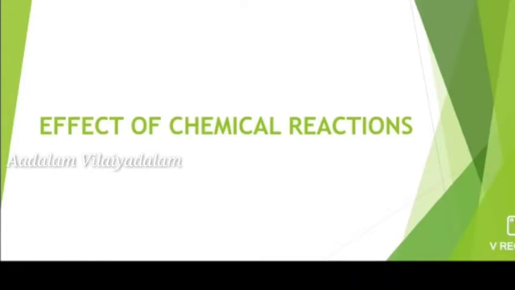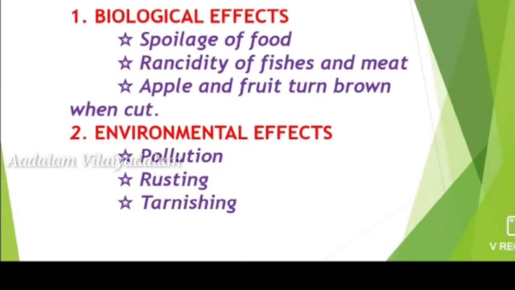Chemical reactions cause some harmful effects to living beings, and the effects are categorized into two types: biological effects and environmental effects. The biological effects are spoilage of food, rancidity of fishes and meats, and apples and fruits turning brown when cut. The environmental effects are pollution, rusting and tarnishing.